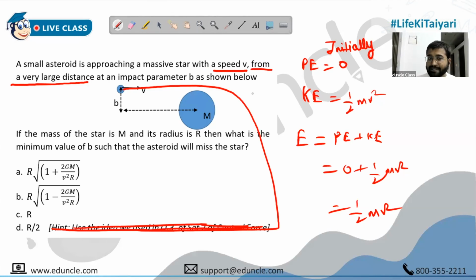In gravitation, this happens. Where does this happen, people? Rutherford's experiment. Yeah, this happens there. In gravitation, something like this is going to happen. So they're asking us to find the minimum possible value of B, such that the asteroid will miss the star.